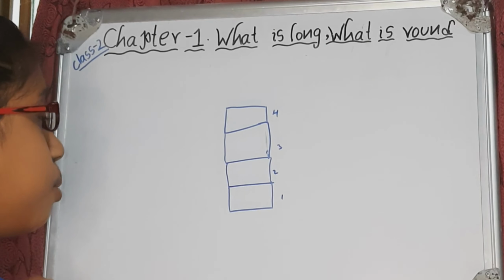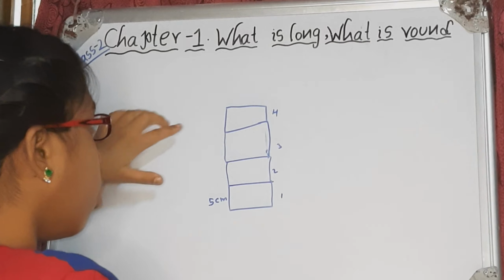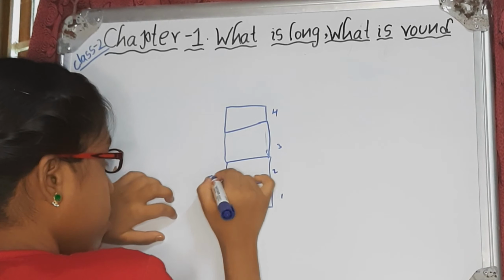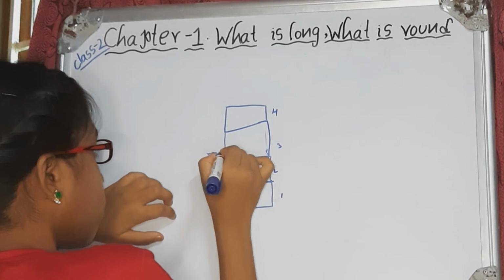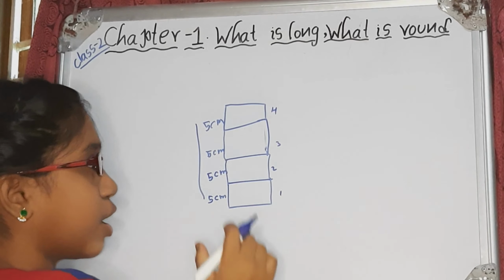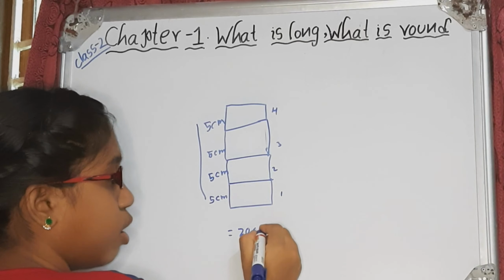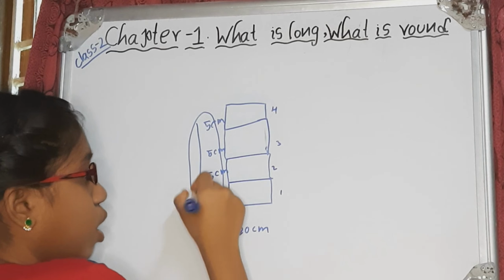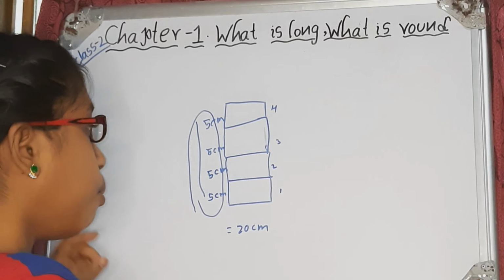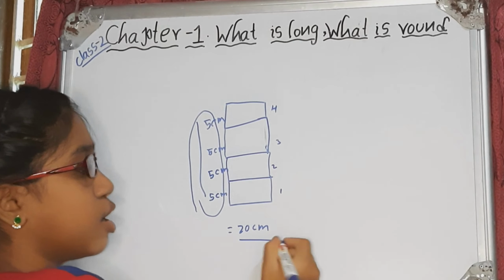The length of one matchbox would be 5 centimeters. How many are we having? We are having 4. So 5 centimeters each. We can calculate this matchbox tower is equal to 20 centimeters. We just add them all. So the long of the matchbox tower is 20 centimeters, because each side is 5 centimeters. So totally 4 boxes make 20 centimeters.